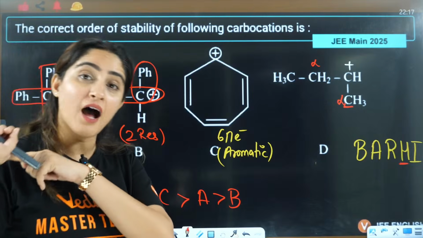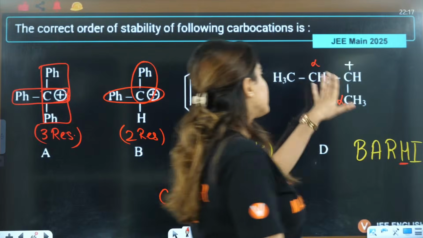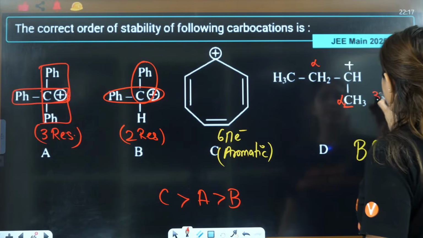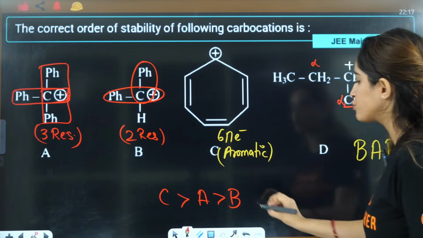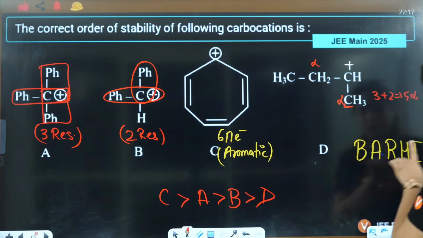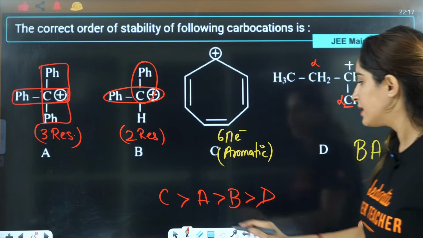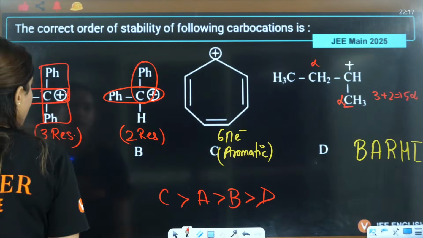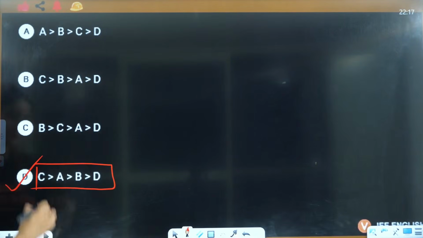In that case, the answer will change. That's why I am talking about hyperconjugation. This is alpha, this is 3 plus 2, that is 5 alpha. It is showing hyperconjugation, but hyperconjugation is least prioritized here. So the answer will be CABD, that is, D is the correct answer.